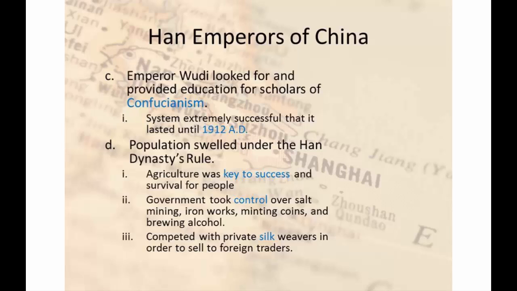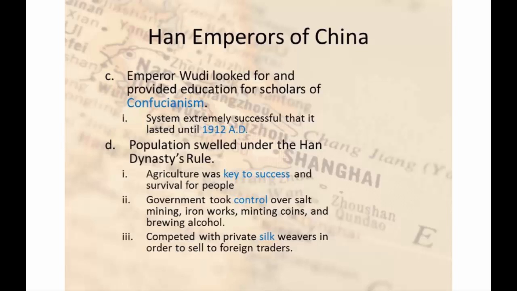And that test would determine whether or not they could get a government job. Unfortunately, because the schools did charge money, usually the only people that got into school or got the positions were those that could afford school. It occasionally happened where you would get peasants or people of a lower class to get enough money to go to school, but usually that didn't happen.